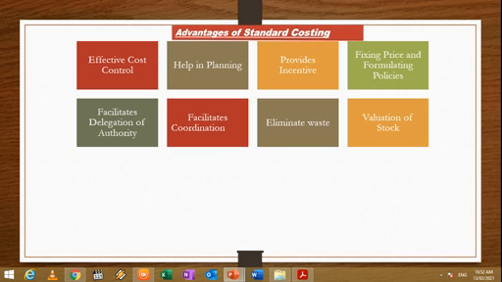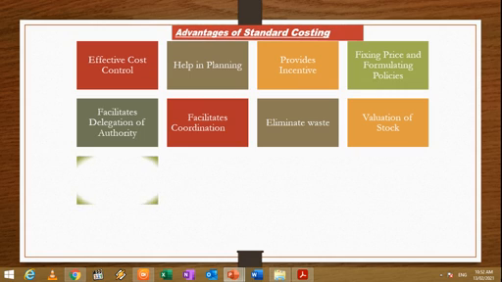Valuation of stock. Standard costing simplifies the valuation of stock because stock is valued at standard cost. The difference between the standard and actual is transferred to a variance account. This ensures a uniform pricing of stock in the form of raw materials, work in progress, and finished goods.